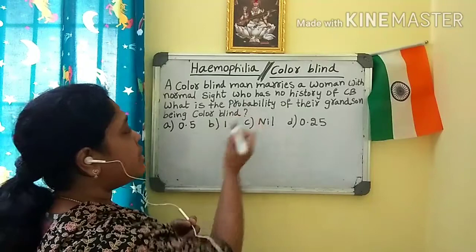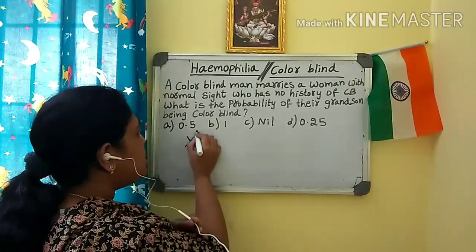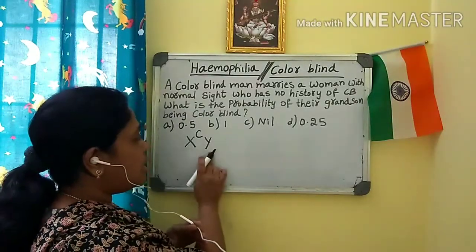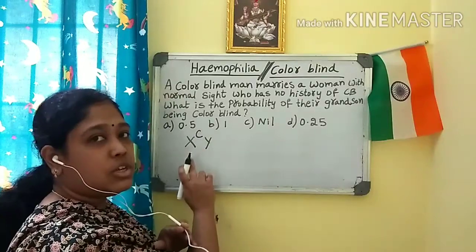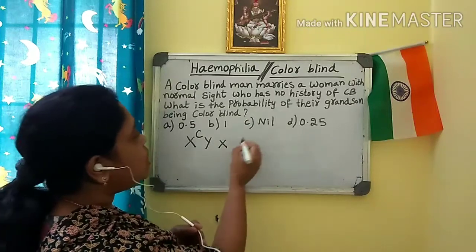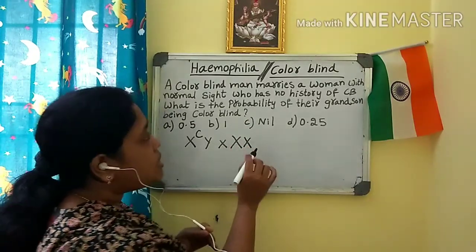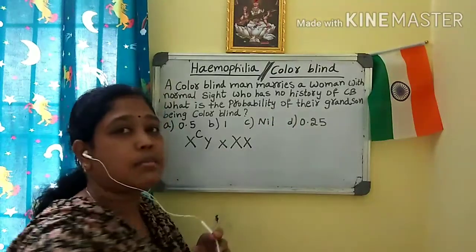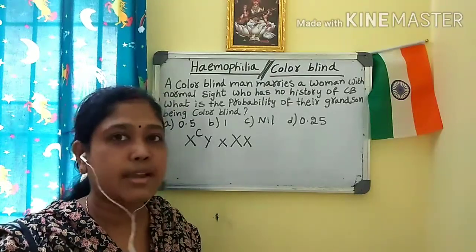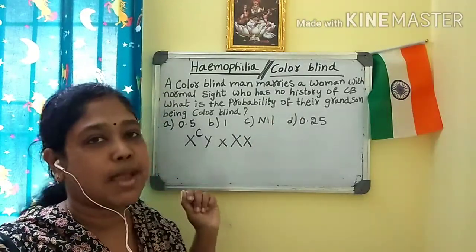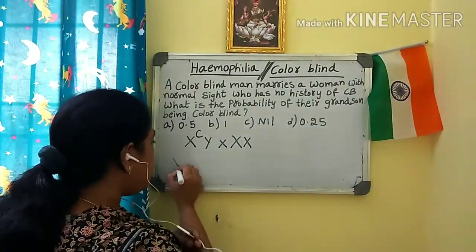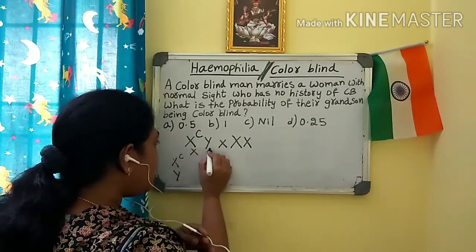So now you can see a colorblind man means X, C, for color blindness we will write it as C. A colorblind man, man is XY and he is carrying a colorblind gene, that's why XCY is crossed with a woman with normal sight, and she has no history of color blindness. If at all there is a history of color blindness, then the female will become the carrier. But here there is no history of color blindness, so the female will be normal. Now if you take a Punnett square between these two, what do you get?